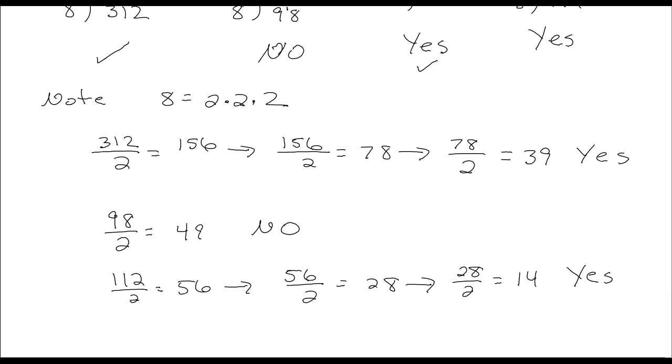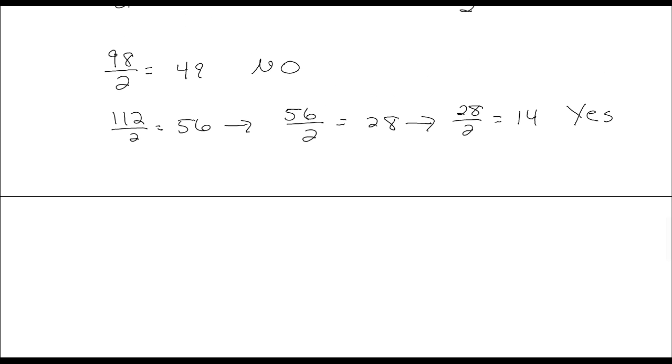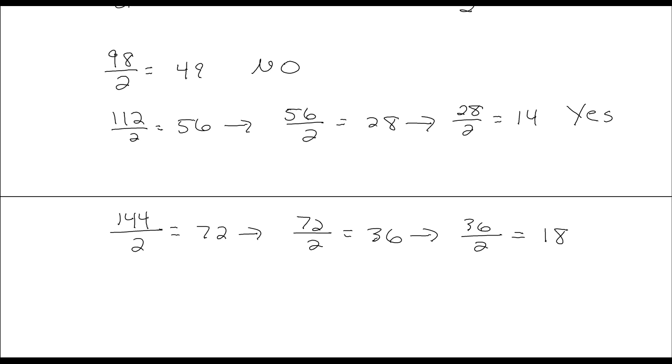And now I need to do 144. Alright, let me squeeze this in here. Let me give myself an extra page. Alright, so 144. Well, 144 is even, so it's certainly going to work. So this is 72. 72 is even, so I'm going to get 36. Oh, 36 is even. And I get 18. And so all of my final answers will match, and I get all the same result of answering the question of whether the number is divisible by 8. And that completes number 3.